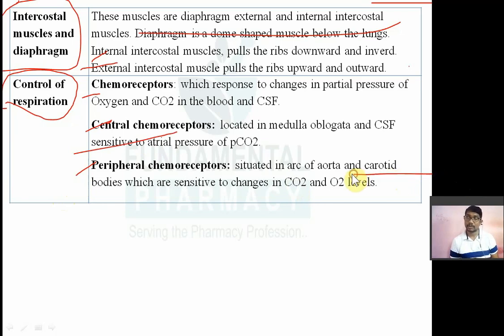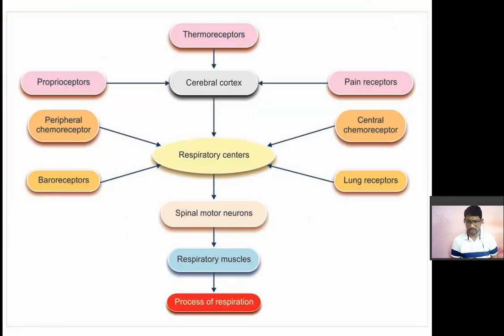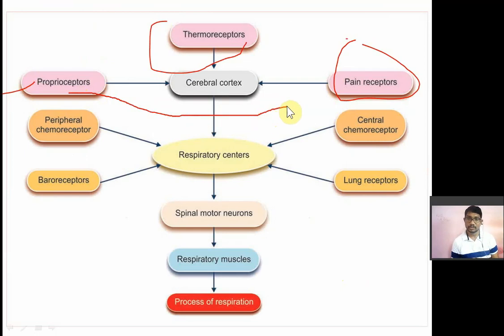The aorta is in the heart, and there are particular receptors and protein molecules there that are sensitive to changes in carbon dioxide and oxygen level in the blood, so they are known as peripheral chemoreceptors. These three regulate respiration. For example, you can see over here, the pain receptors, thermoreceptors and proprioceptors send a signal to the cerebral cortex.